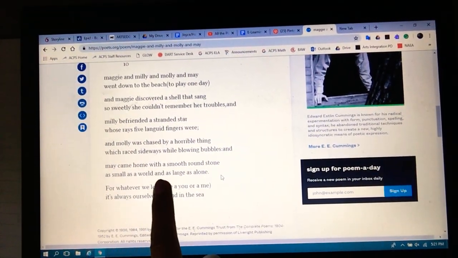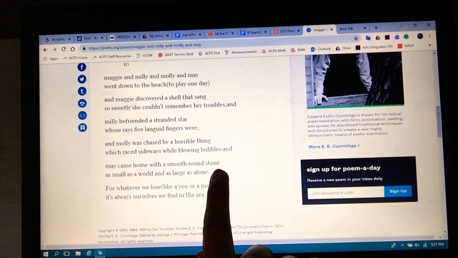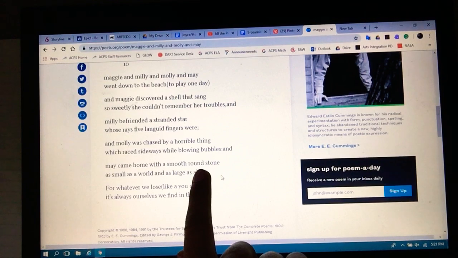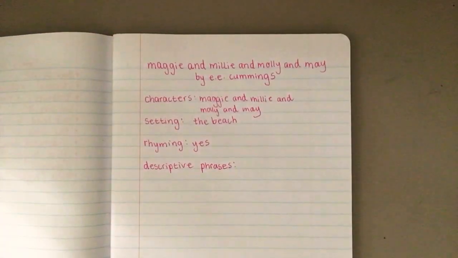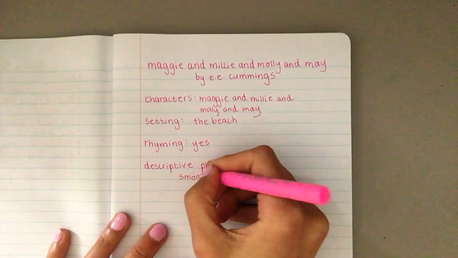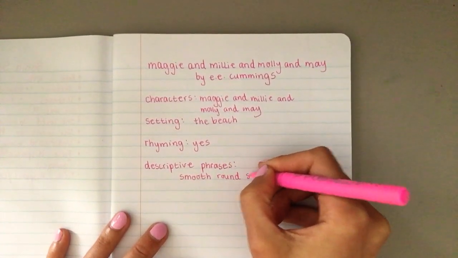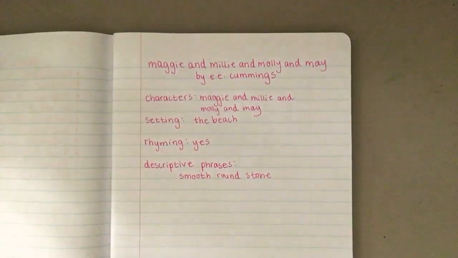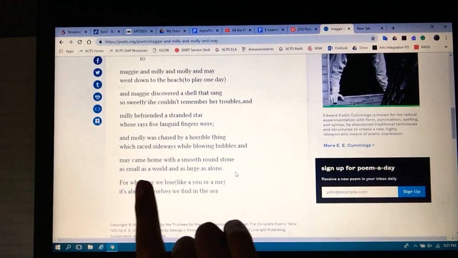were when May came home with a smooth, round stone. The words smooth and round paint a mental picture for me. I can imagine a stone that's smooth and round. So under descriptive phrases or next to it, I can write smooth, round stone. In the same couplet, in the same 2 lines, the next part stuck out to me too.